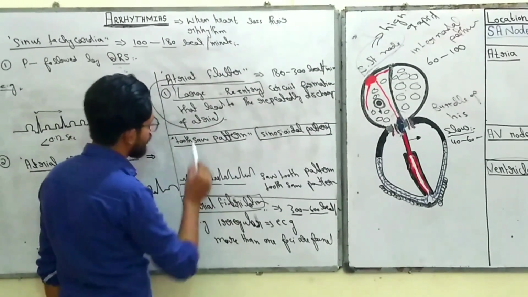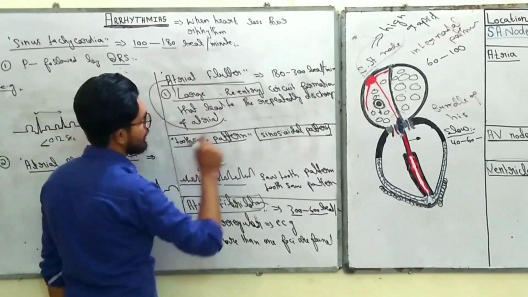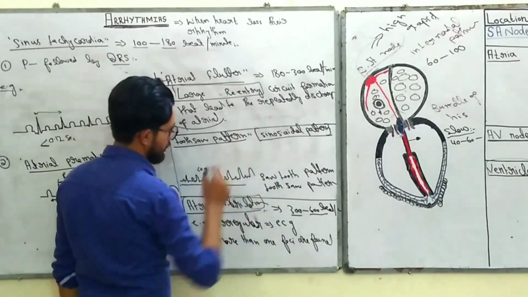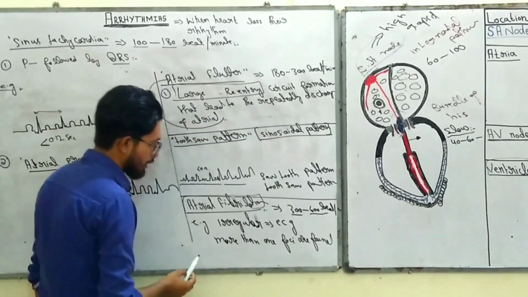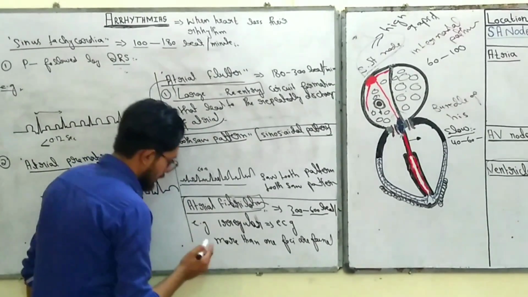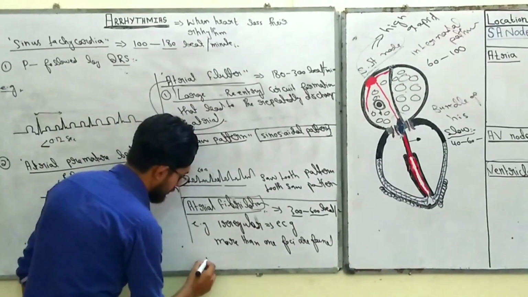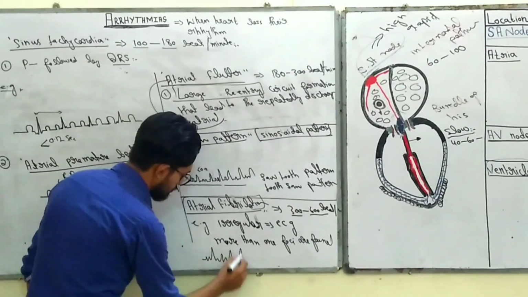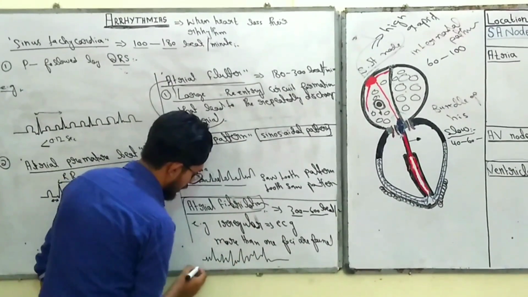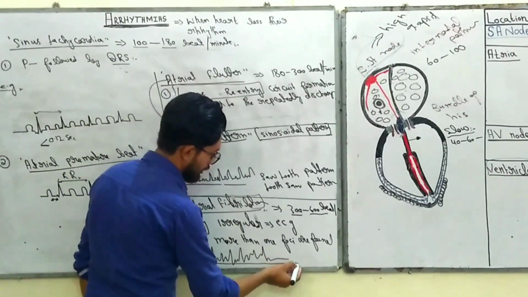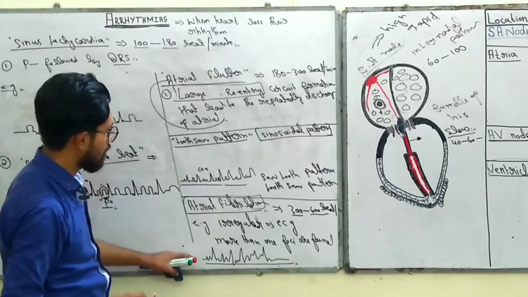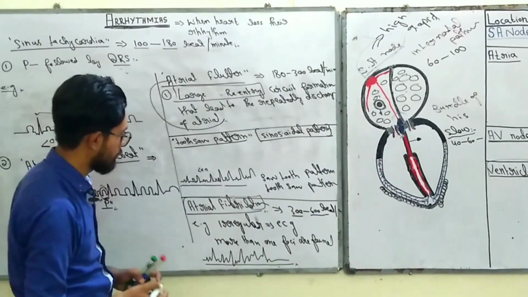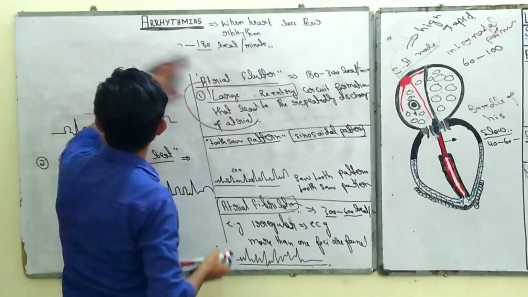discharge, right? And also in atrial flutter, the ECG pattern is regularly arranged, but in atrial fibrillation, the ECG doesn't show any regular pattern. It shows an irregular pattern, just like this. If you find this type of condition, then you probably call it atrial fibrillation, right? Now these are the